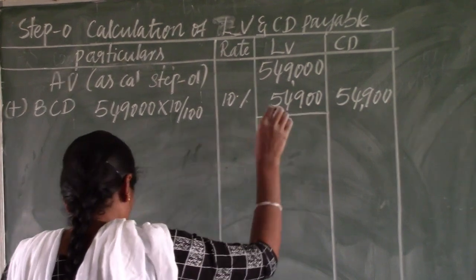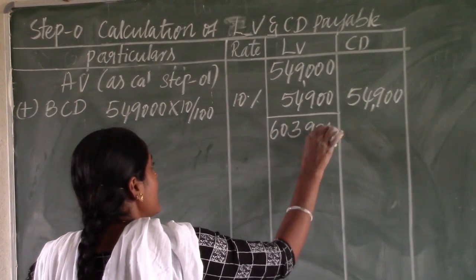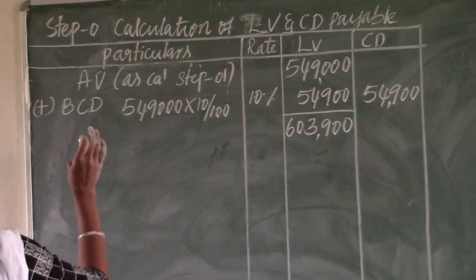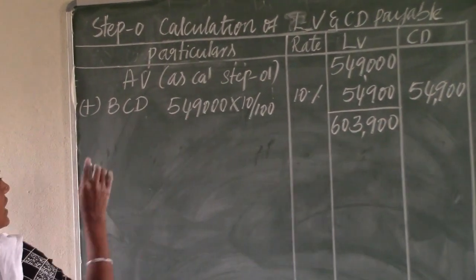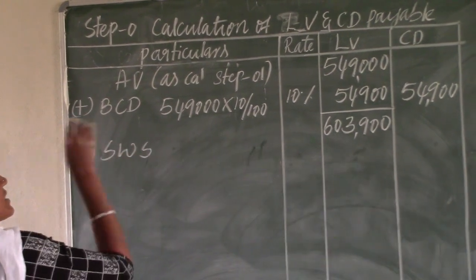Make it total only the middle column, 6,03,900.